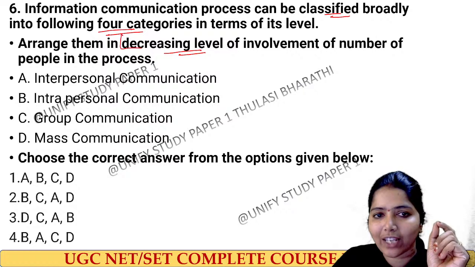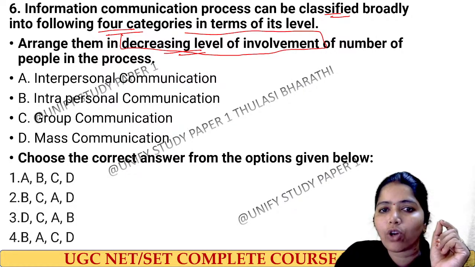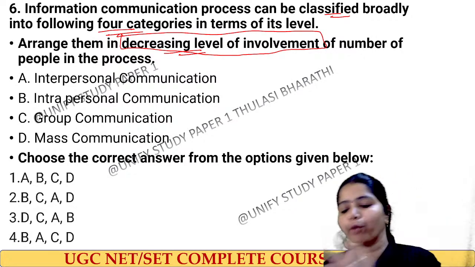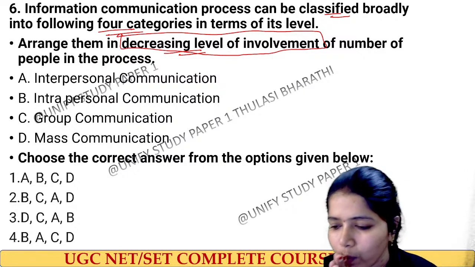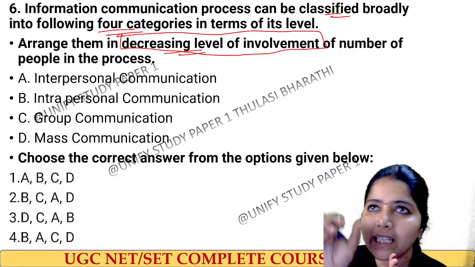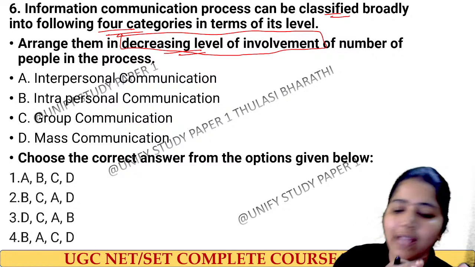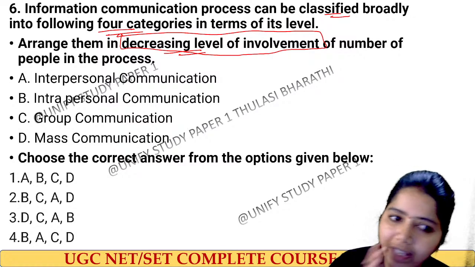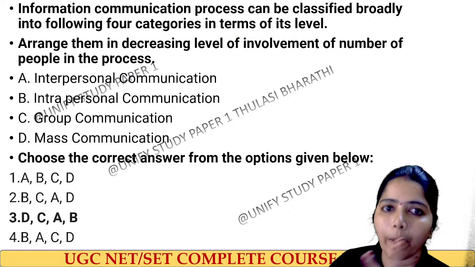This is the question. Decreasing level, so more should be outside. Very good. The right answer for this question is option number 3.